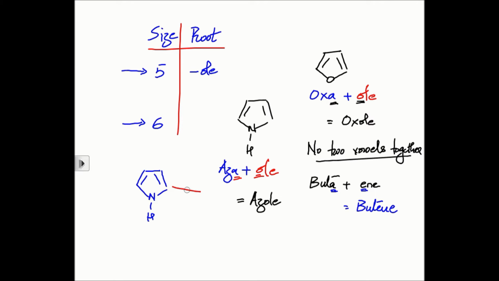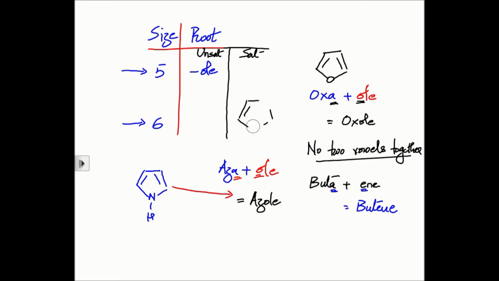with nitrogen which is completely unsaturated, the IUPAC nomenclature of this compound will be azole. This suffix name, like I told you, will be different for a completely unsaturated analog and will be different for a completely saturated analog.